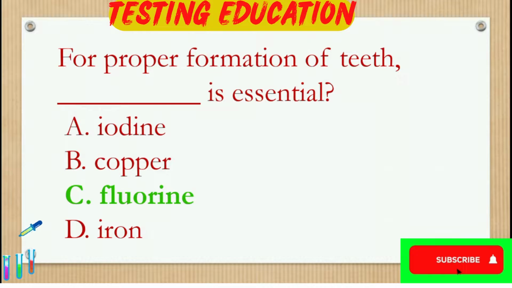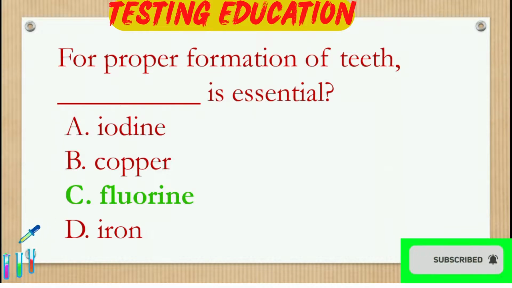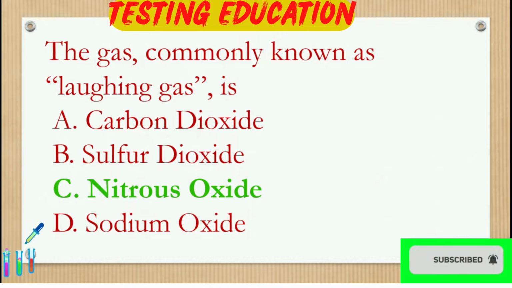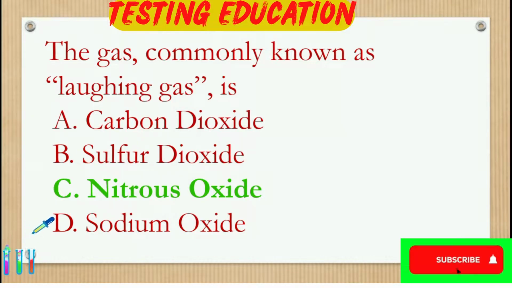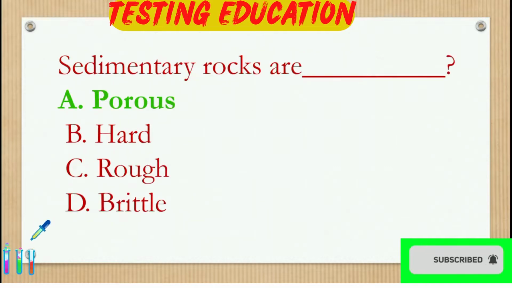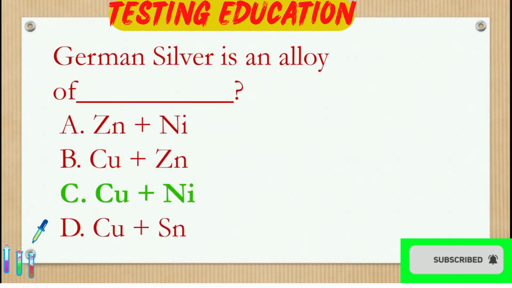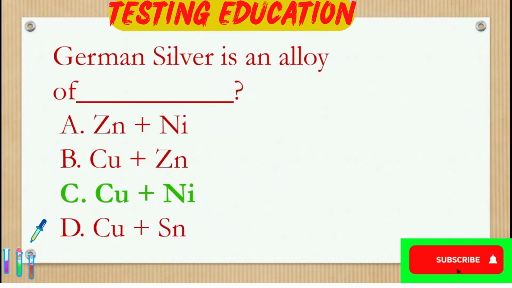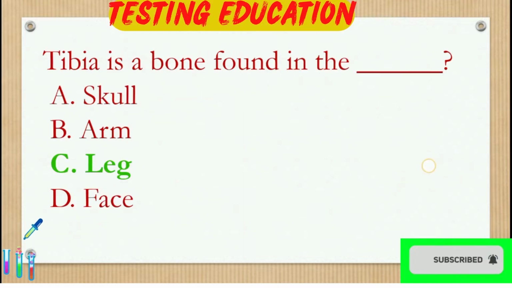For proper formation of teeth, dash is essential. Fluorine. The gas commonly known as laughing gas is nitrous oxide. Sedimentary rocks are porous. German silver is an alloy of Cu plus Ni. Tibia is a bone found in the leg.